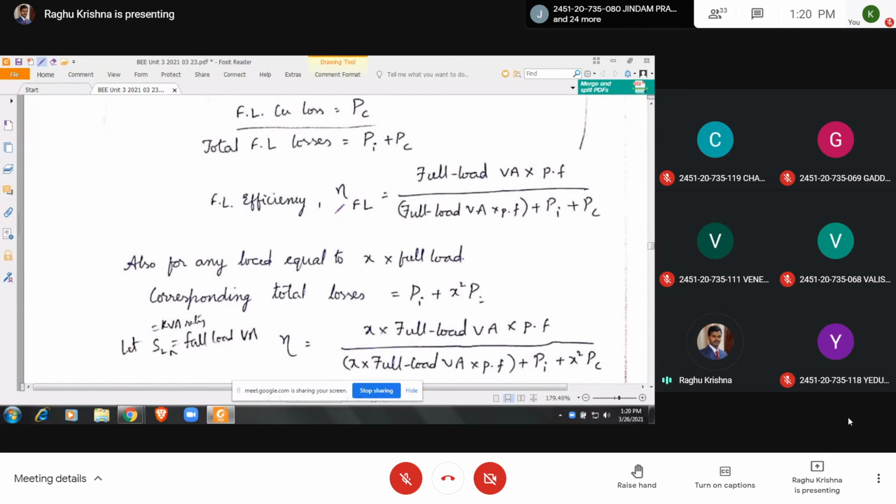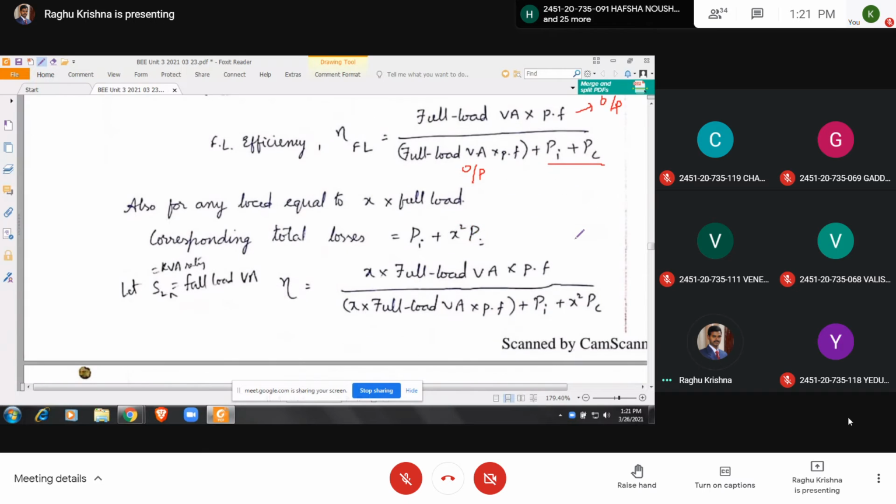Efficiency at full load is equal to the full load VA, that is the rating of the transformer, into power factor. So we get the actual power, that is the true power in watts. This is the output. And what about the input? Efficiency, you know, is output by input. Output power is full load VA into power factor, which gives the full load output. Next, the input is the output plus losses. What are the losses? PI plus PC. PI is the iron loss and PC is the copper loss.